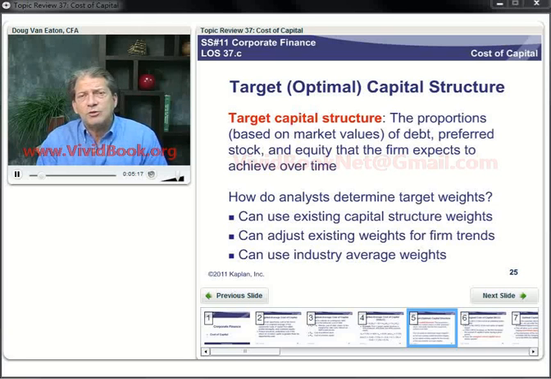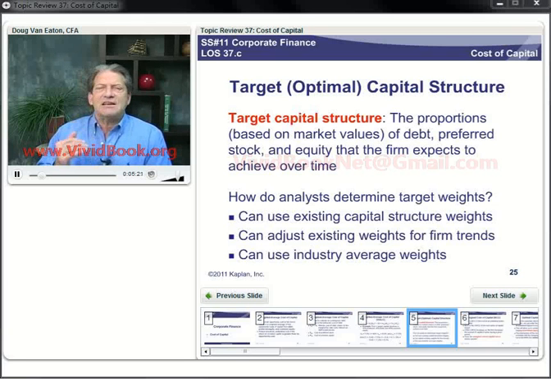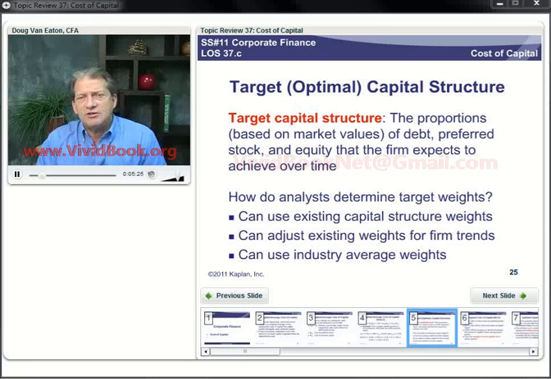But we can also adjust these for firm trends. If a firm has been paying down its debt every year for the last few years and from all indications intends to keep doing that, then maybe the target capital structure will have less debt than the current capital structure. Or we could use industry average weights. The idea being that firms tend to move toward the industry average over time.